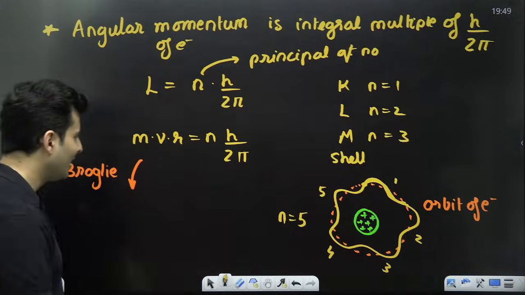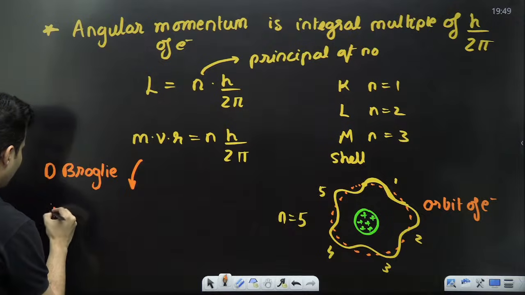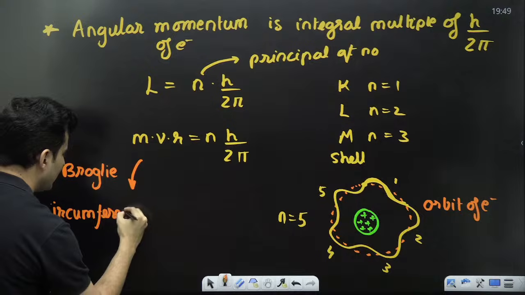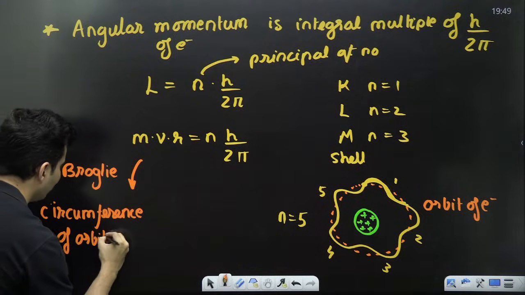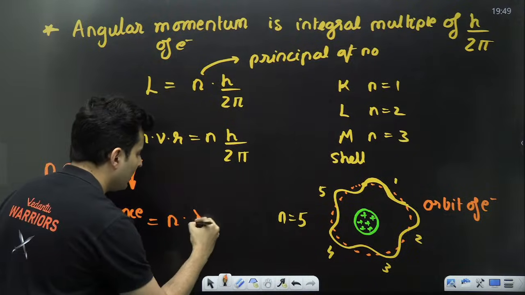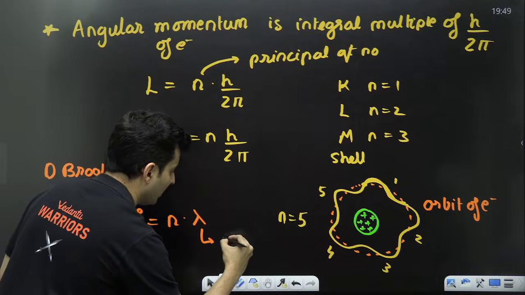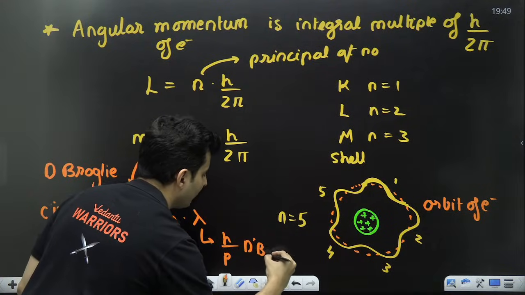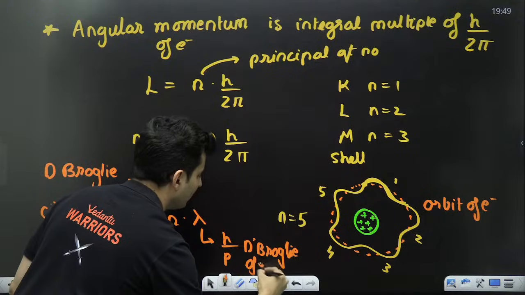As simple as that. So very, very important result which comes out is the circumference of the orbit is the principal quantum number multiplied by lambda. That lambda is basically your h by p, which is your de Broglie wavelength of the electron.